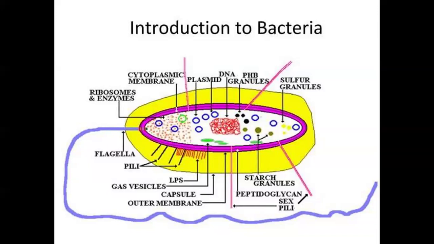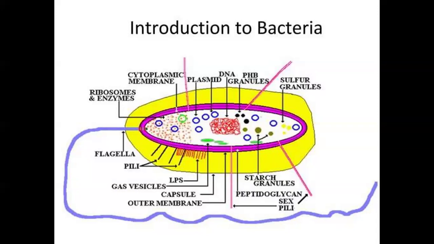These are the special characters of the cell wall and cell membrane. The cell wall gives protection, allows life in extreme environmental conditions, and gives the external shape of the bacteria. The cell membrane takes up nutrients, excretes waste products, and creates enzymes. This is the total function of both the cell wall and cell membrane.